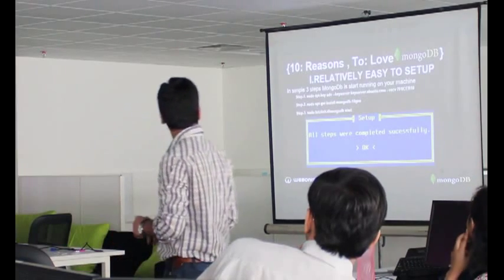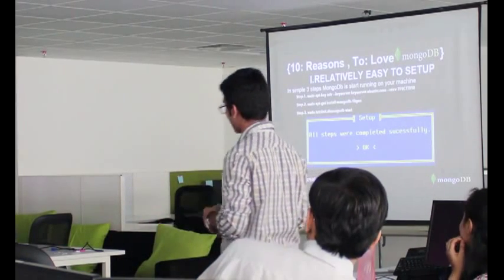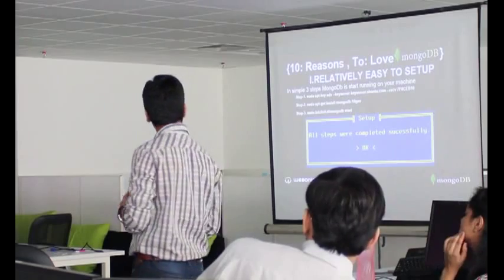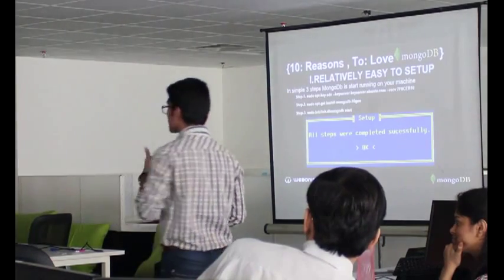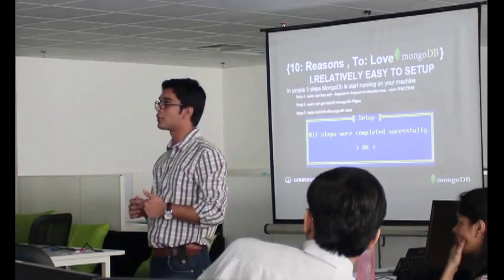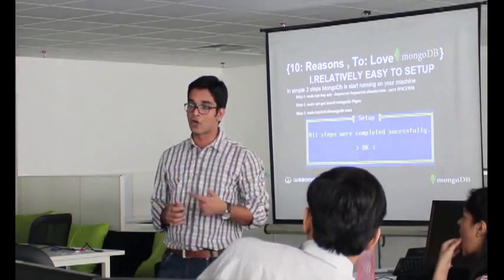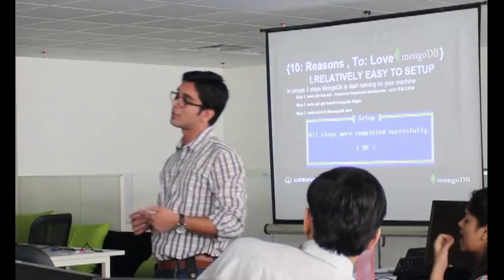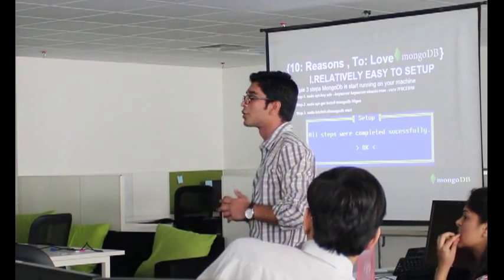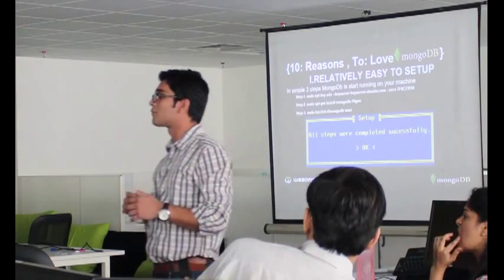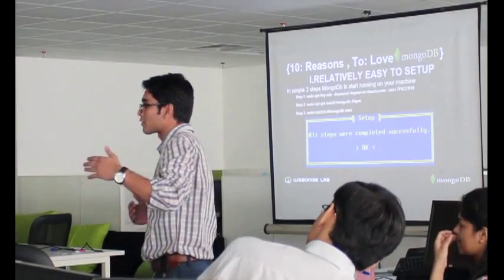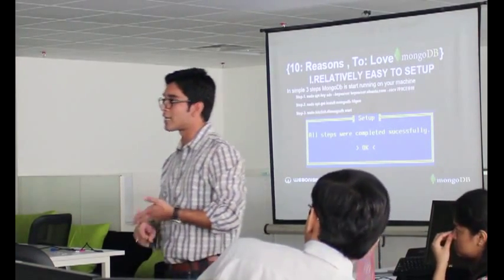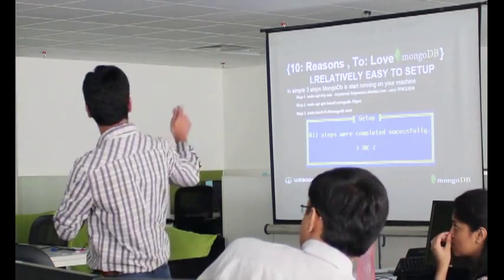The first reason why I love MongoDB is that it's relatively easy to set up. In just 3 steps, you can start your Mongo process and start creating your collections and documents, and you are good to go. There are no 7 to 8 steps of configuration. You don't have to be an expert sysadmin; you just fire 3 commands.